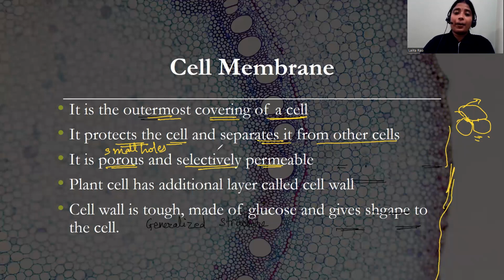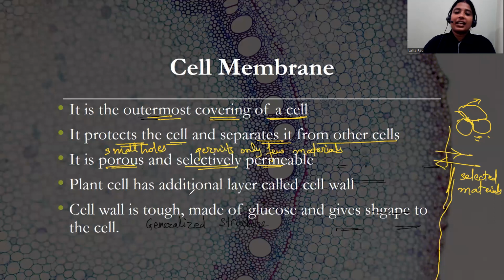Now, what do you mean by selectively permeable? It means it permits only certain materials, only a few materials, to enter and leave the region. So from here, all the materials cannot enter, all the materials cannot go, only selected materials. So the selected materials can enter or leave the cell. That is why it is known as selectively permeable.